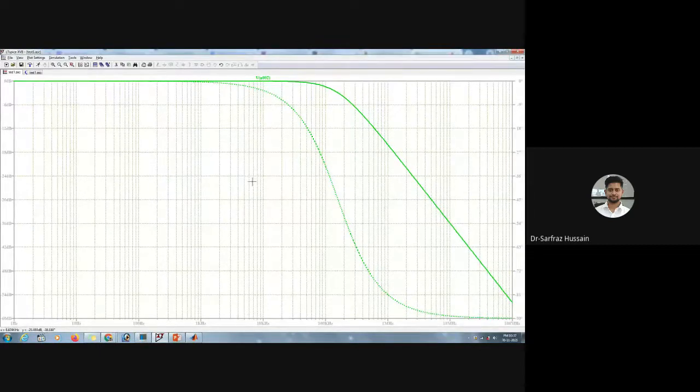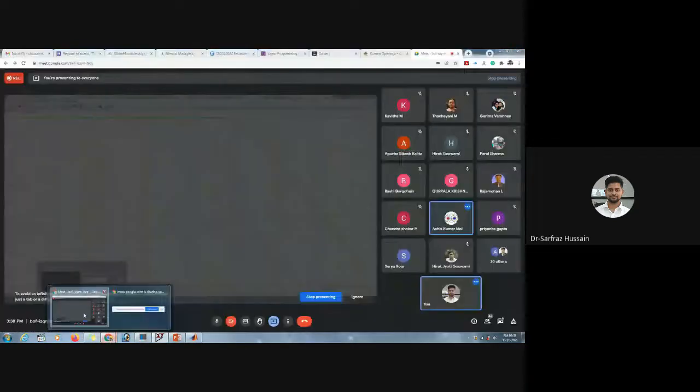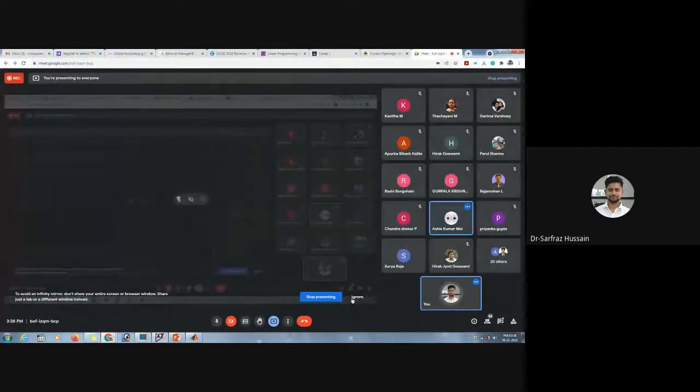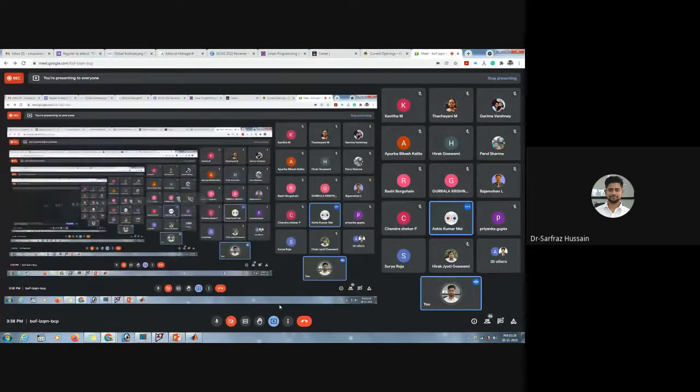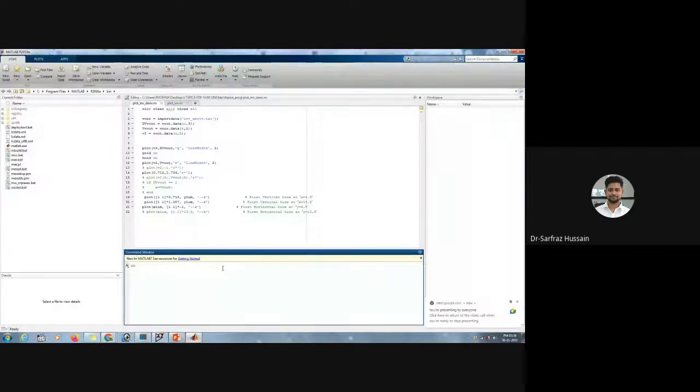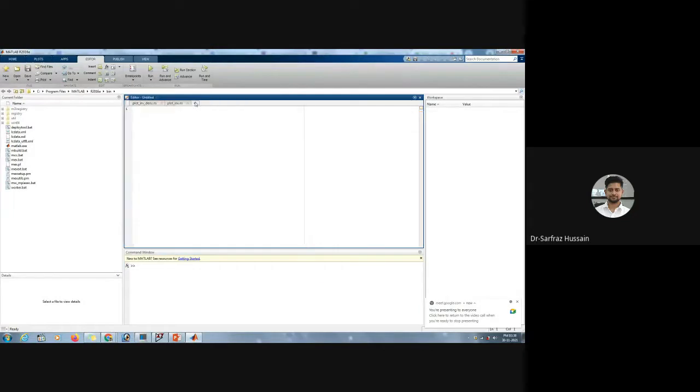So it will save a text file, which will contain this particular data. Now this data can be plotted using MATLAB also. If I want to plot this into MATLAB, let me show you. There are a few instructions which we can use.